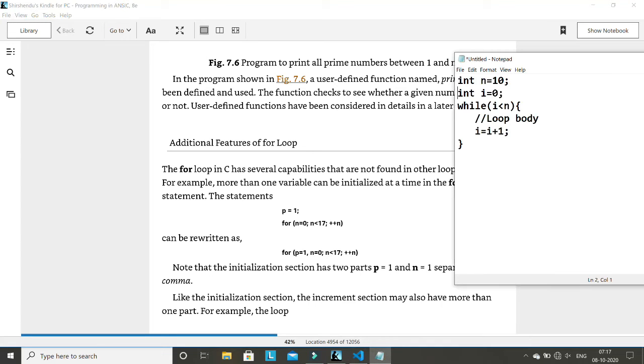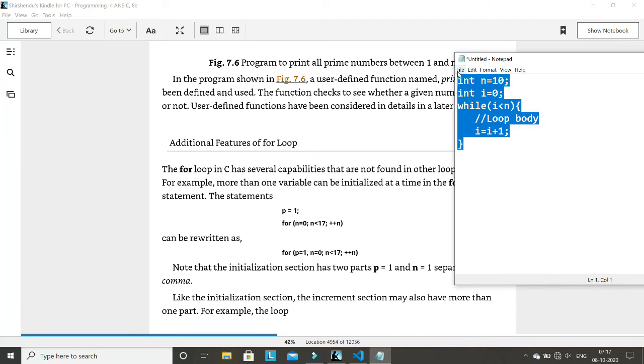If I go here again and write a for statement, for integer i equal to 0, i less than n, and i plus plus, I said this part is the initialization part. But what I am saying now is that the initialization part need not initialize only one variable. It can initialize multiple variables also. So instead of this, I can write integer i equal to 0, comma, p equal to 1, assuming there is a variable already defined as p. So this is also correct. You can write like this also. The same thing is written here.